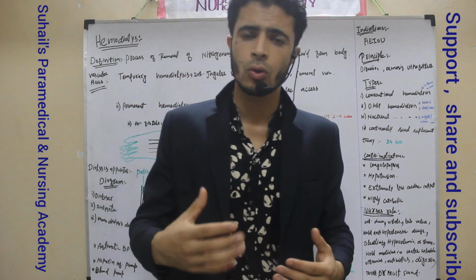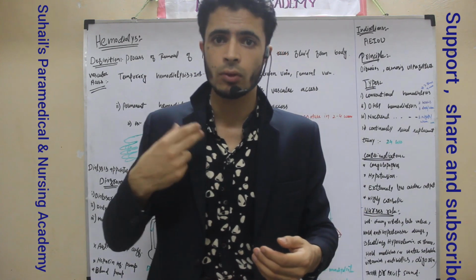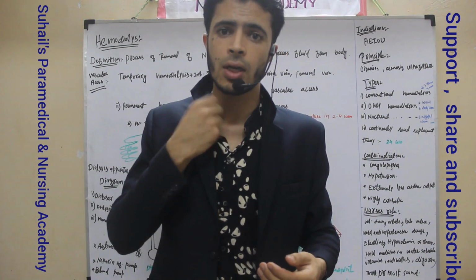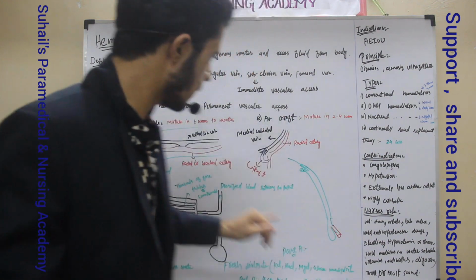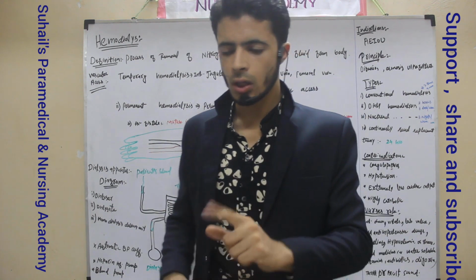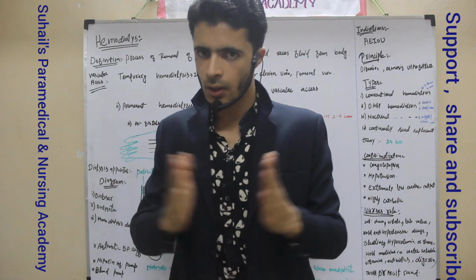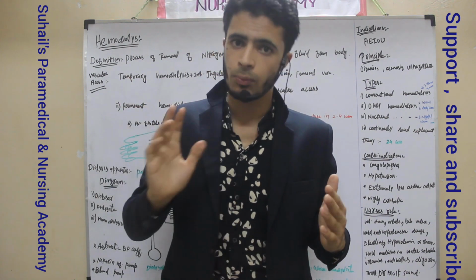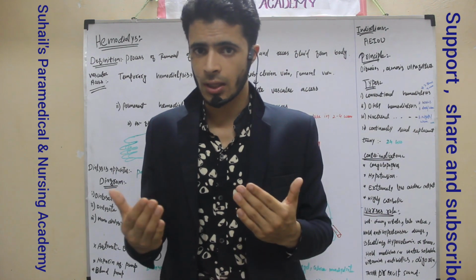For that purpose, we will go for a permanent method, because every time we will not put the catheter into the internal jugular vein. So we will use a permanent method. There are two methods, either AV fistula or AV graft. Internal AV fistula or external AV fistula. Internal means surgically we will put the AV fistula inside, or externally we will put the AV fistula, that is external AV fistula.